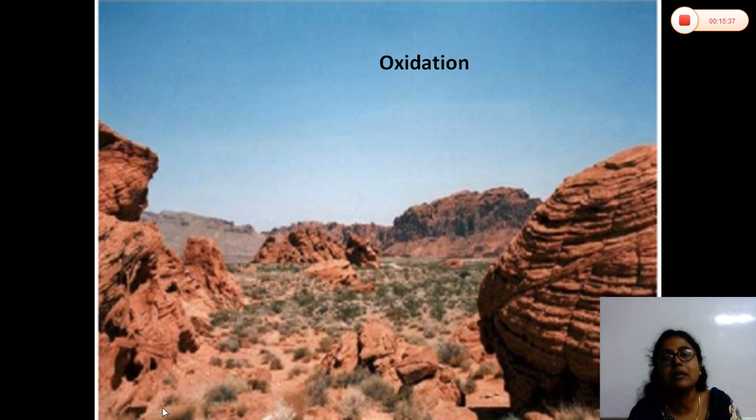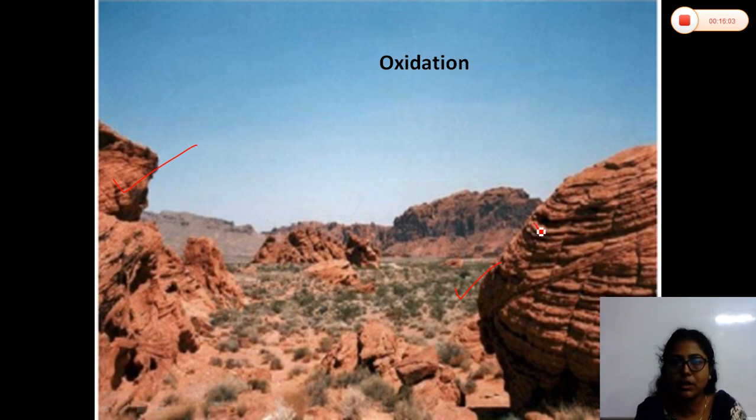The oxygen mixed water during the rainfall, what will happen? The oxides or the oxygen mixed water will react with the iron bearing rock. These rocks are iron bearing rocks. As a result, rusting components will be formed on the rock, and the rock will be weaker and it will break down into smaller pieces.